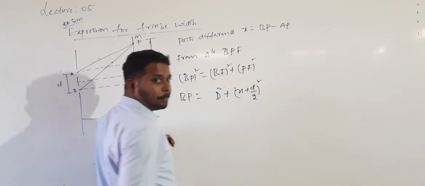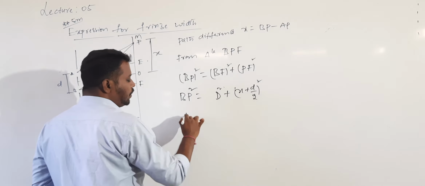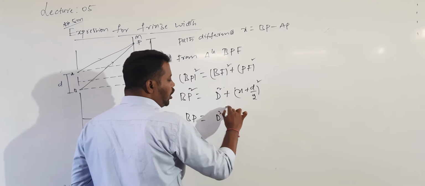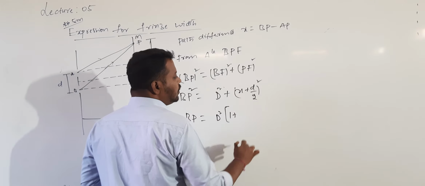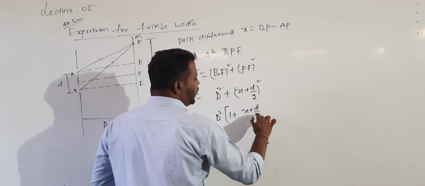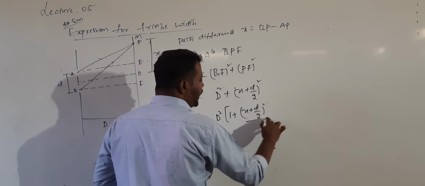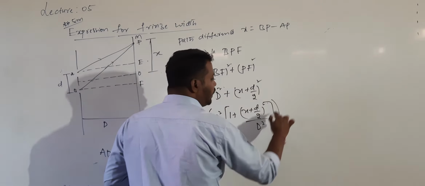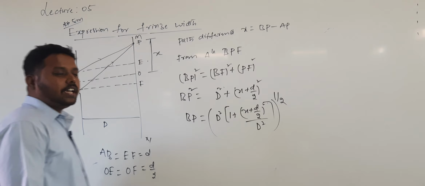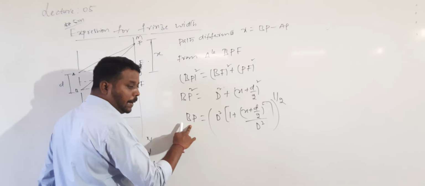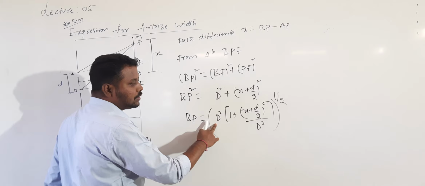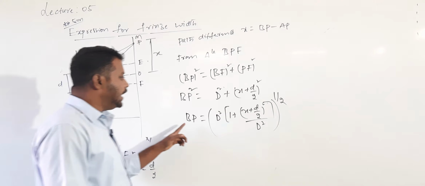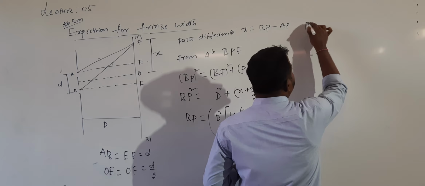So from this is the BP square value. From this, BP value is equal to, can I write D square common? When I take D square common, it is 1 plus (x plus d by 2) whole square by D square, whole power 1 by 2. Why 1 by 2? Because I wrote BP square and now I want BP. What did I take common? D square. So 1 plus (x plus d by 2) whole square by D square. Clear? So then what will I get as the answer for BP?